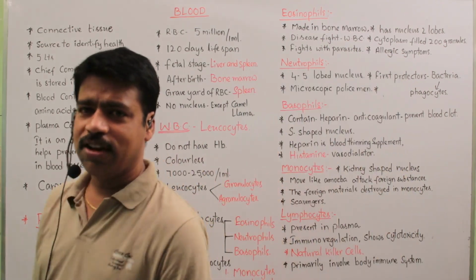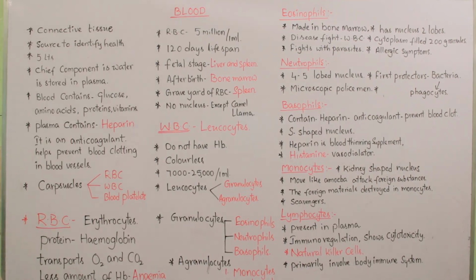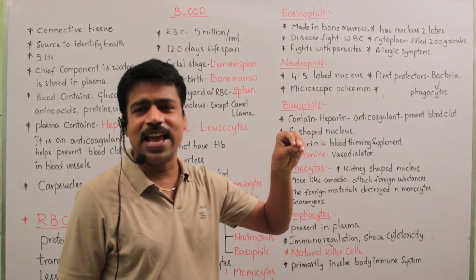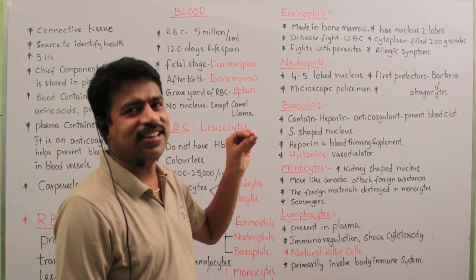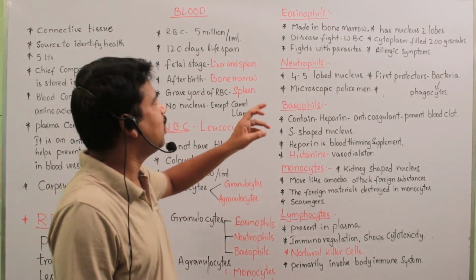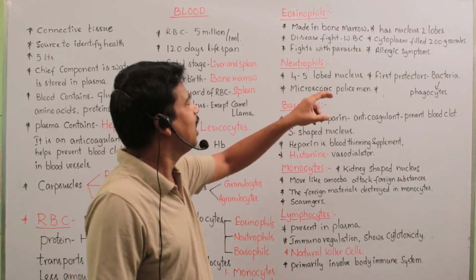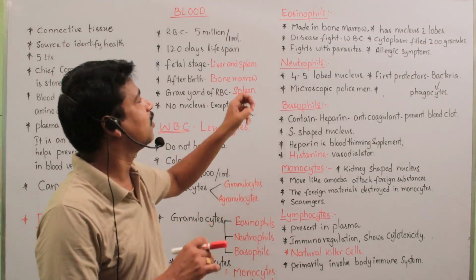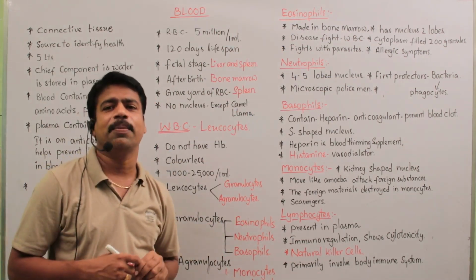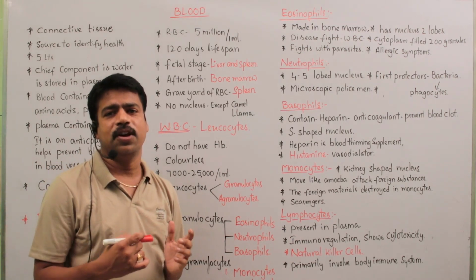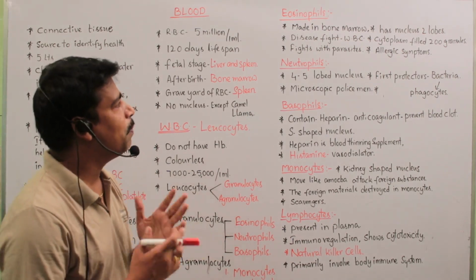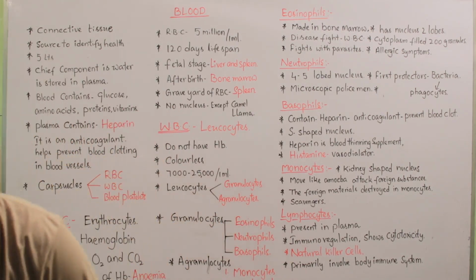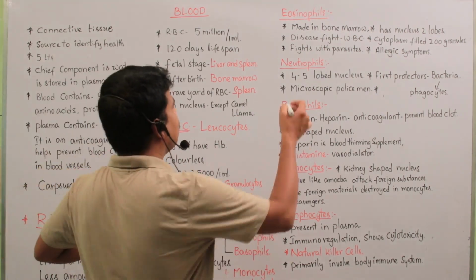The first one in granulocytes is eosinophils. Eosinophils are acidophils. They were stained in the reagent acids, so they were stained in acids only, hence they were called acidophils or eosinophils. Generally, they are formed in bone marrow, and eosinophils also have a nucleus.